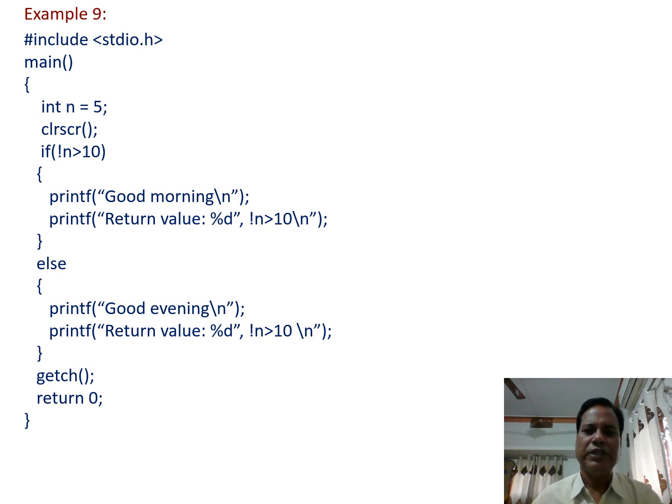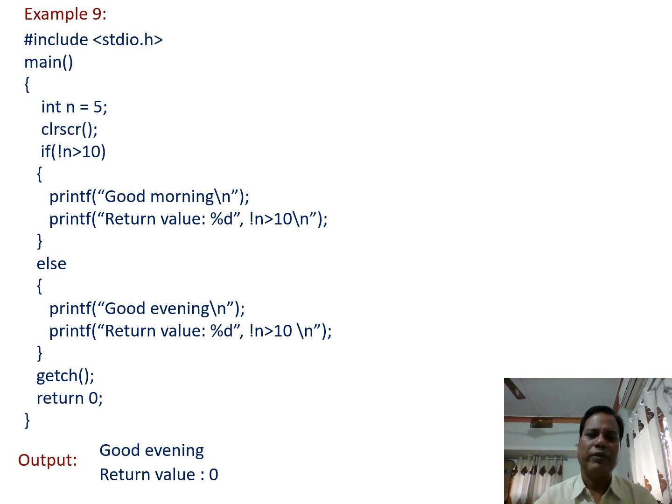Then when we run this program, we find the output like this one, good evening and the value. Now this output is going to be different, as we discussed in the previous example. If we include n greater than 10 in parentheses, then we get another result. If no parentheses are included, we get this output.